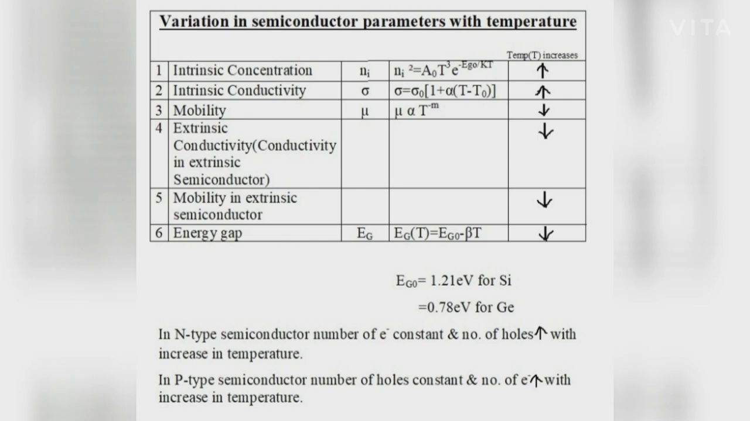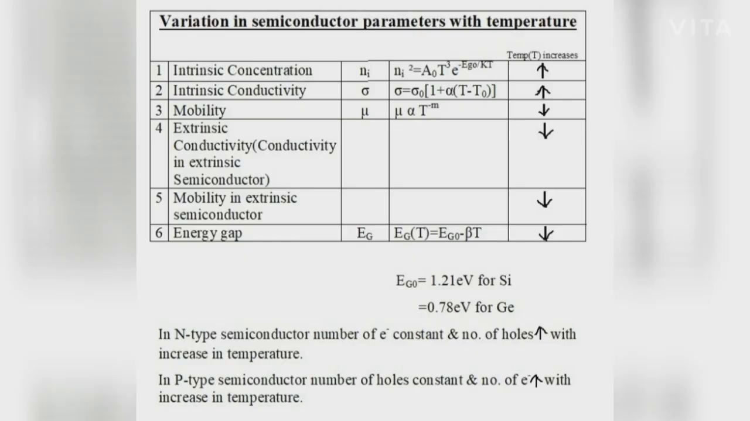Fourth one, extrinsic conductivity. With the increase in temperature, the density of carriers increases, resulting in a decrease in the mean free path of the conduction electrons or holes. So the conduction decreases with increase in temperature. Therefore, extrinsic conductivity decreases with the increase in temperature.